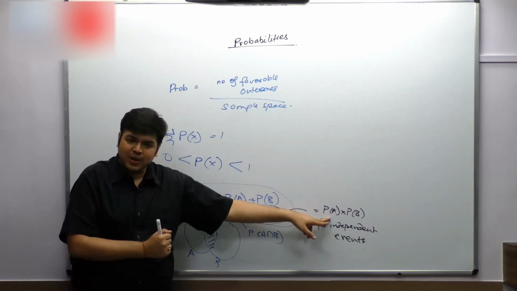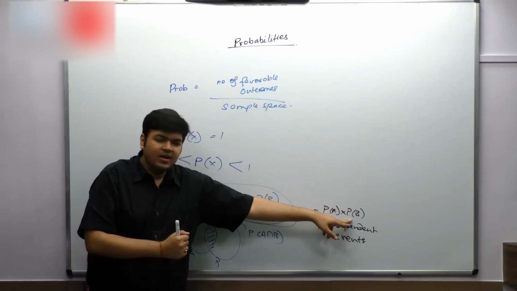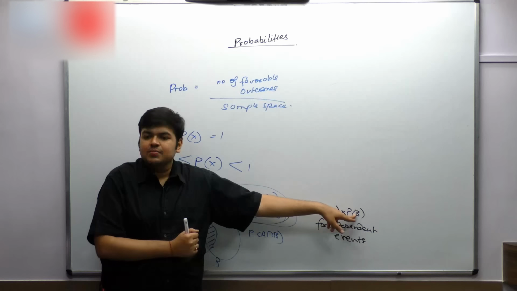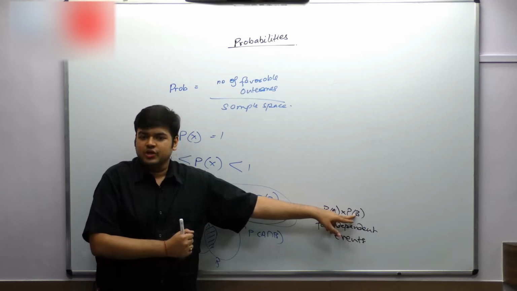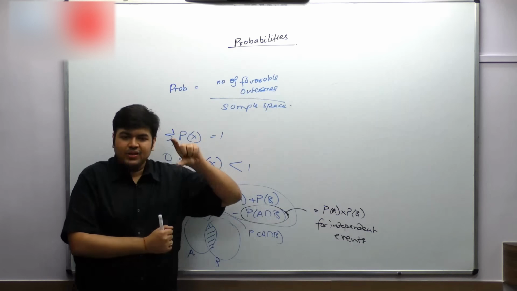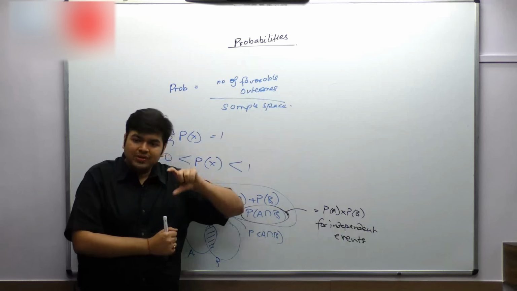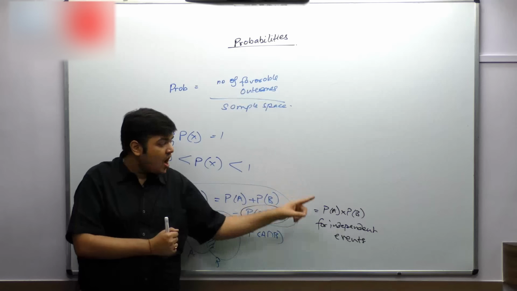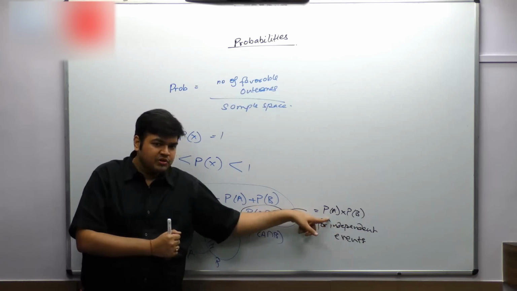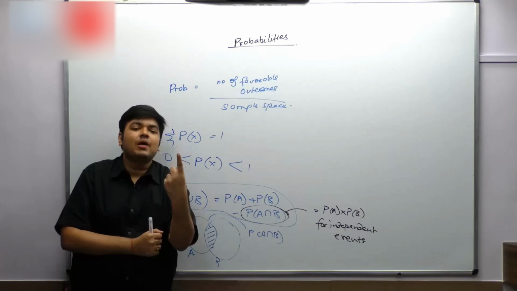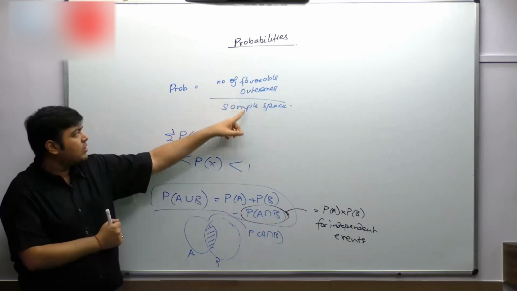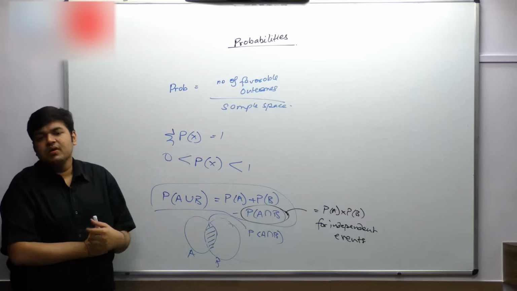Probability of getting a head is 1/2. Probability of getting a 4 on the dice is 1/6. You're saying half into 1/6, that is 1/12, is the probability. It is very simple logic. How many sample cases are there? With the head you have 1, 2, 3, 4, 5, 6. With the tail you have 1, 2, 3, 4, 5, 6. So you have 2 into 6, 12 options. And out of which the favorable outcome is what? Head and 4, that is only one outcome. So favorable number of outcomes divided by sample space is going to give you the probability.